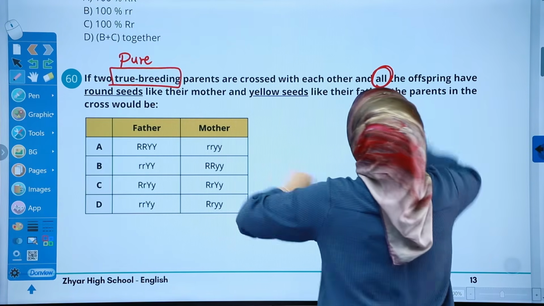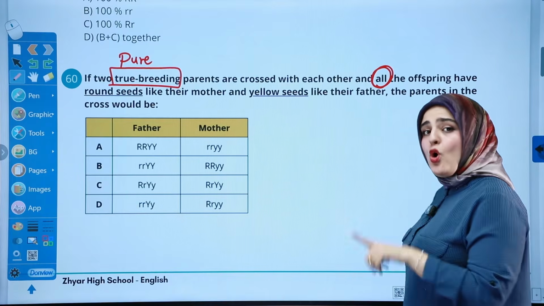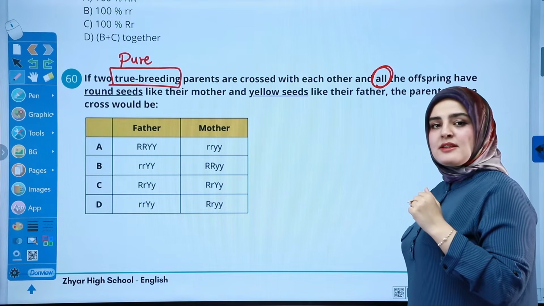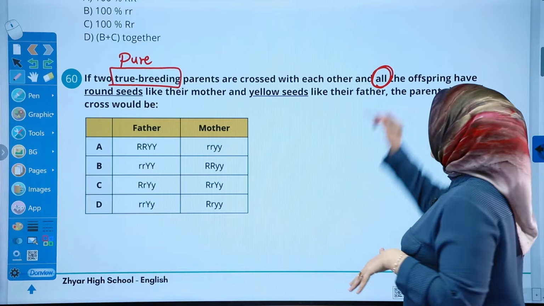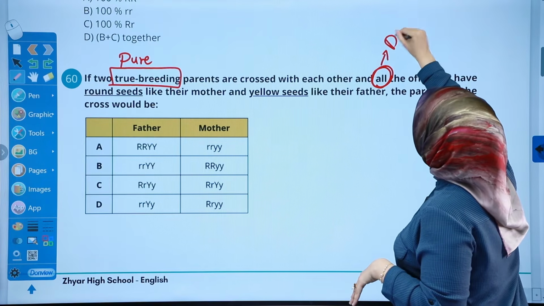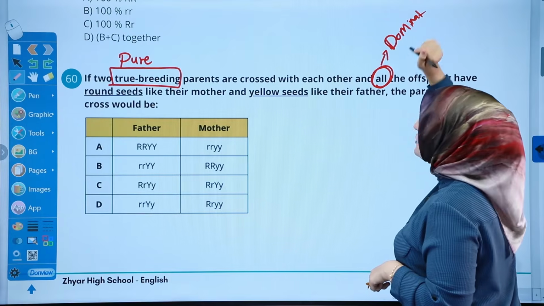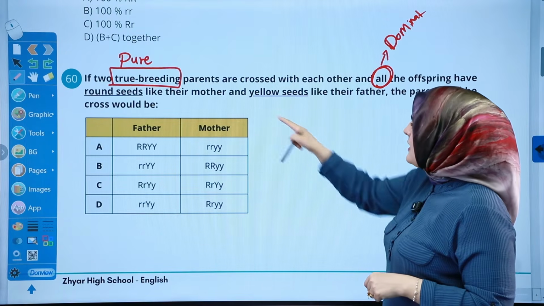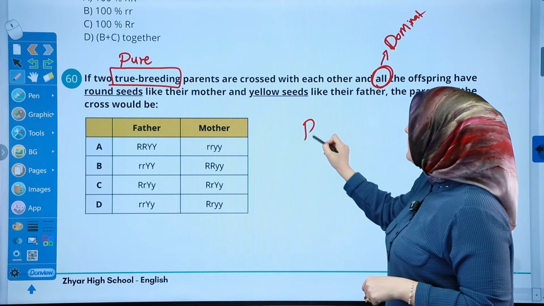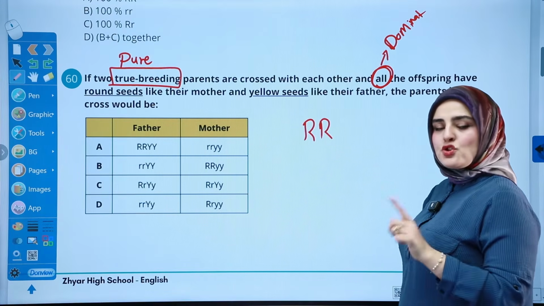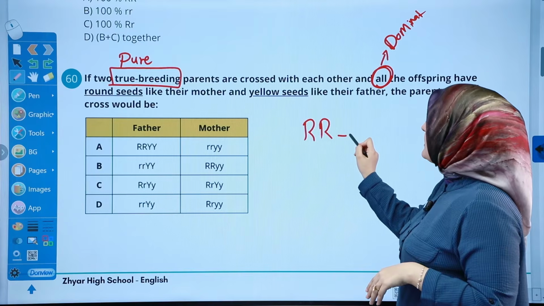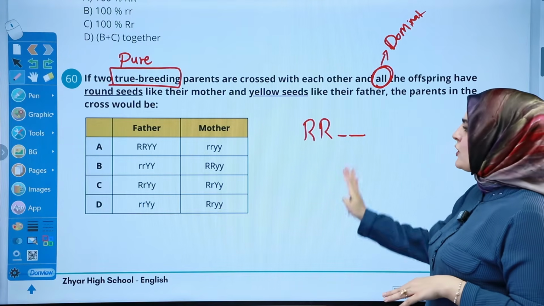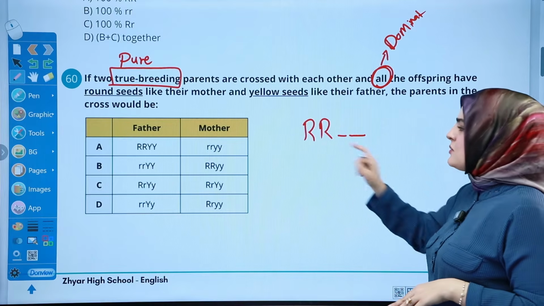This is a very important point here. When it says all offspring, this happens only when you have a dominant trait. Because if a dominant trait is not there, not all of them could have this. We cannot say this absolutely. So they are what? Dominant true breeding. The offspring have round seeds, for round seeds on the mother's side. Round seed, true breeding is like this. It should be homozygous, 100%. Since it's like a dihybrid, it did not say what is the color of the seed, but we're sure that the mother has round seeds.